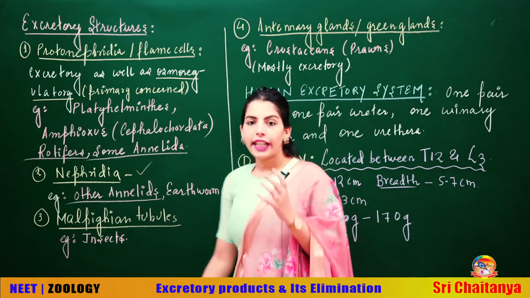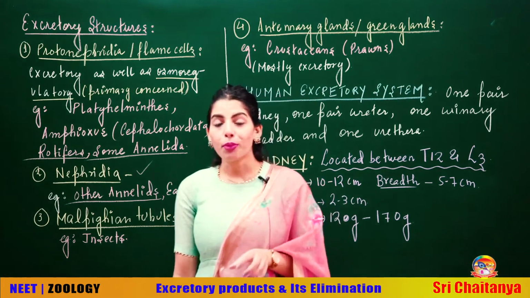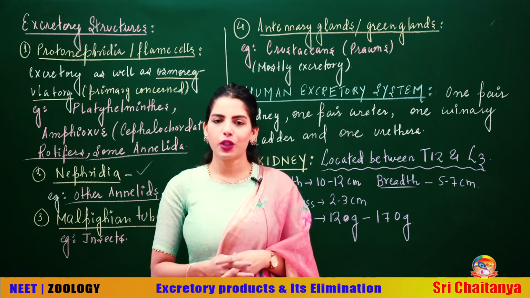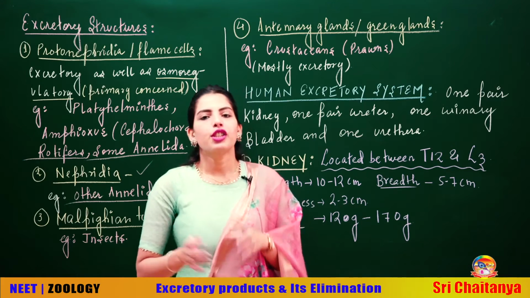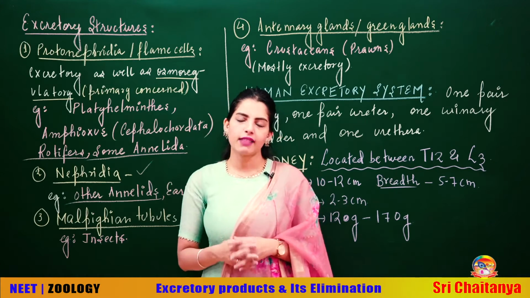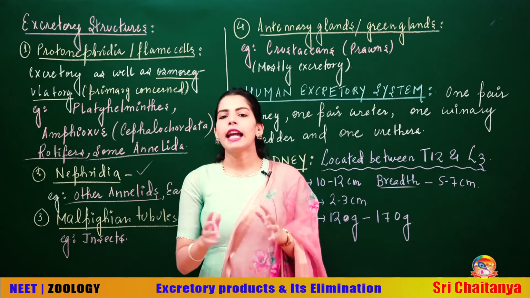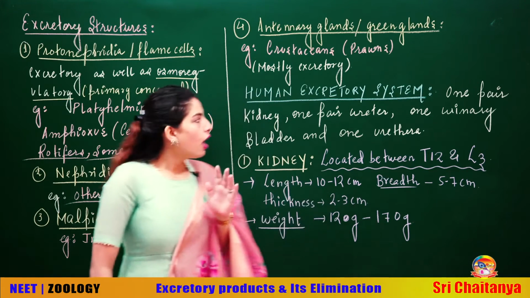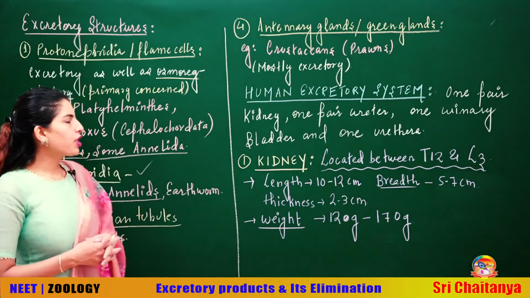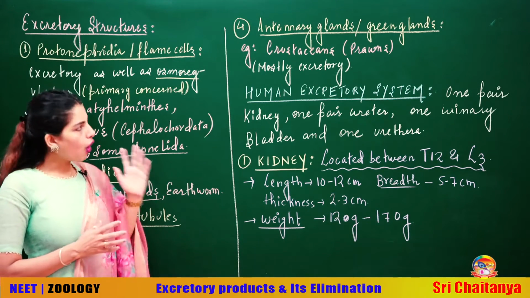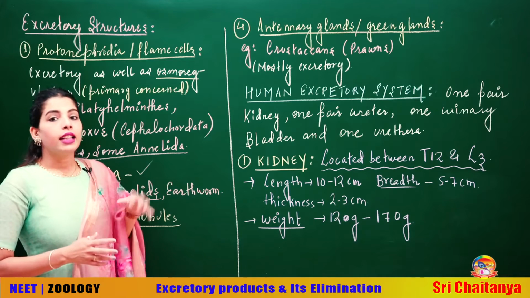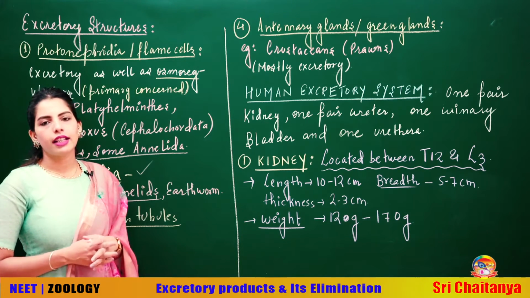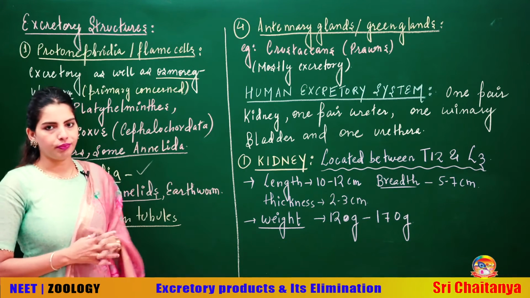Then talking about something very commonly known and very popular, because you study about cockroach, and cockroach has the excretory structures Malpighian tubules. So Malpighian tubules are also excretory as well as osmoregulatory, like that seen in some insects, for example cockroach. Alright, moving on to the next excretory structures like antennary glands or green glands. They are also excretory as well as osmoregulatory, but the primary concern is excretion.